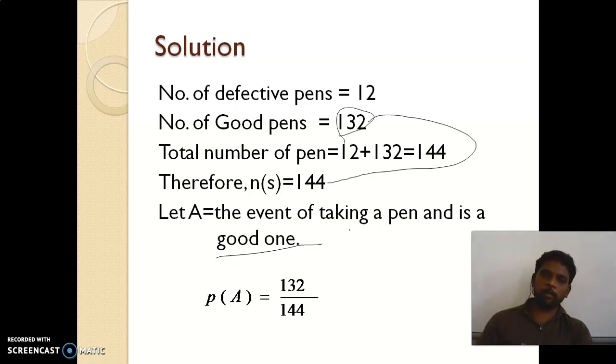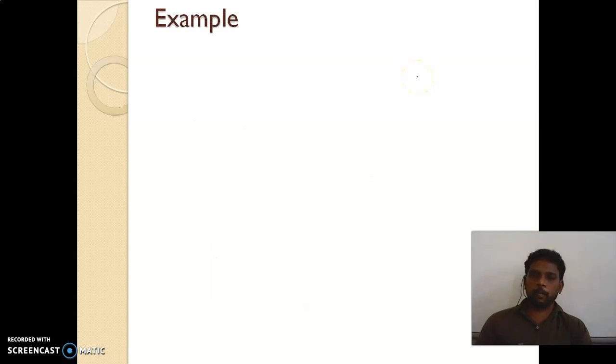How can you find out the probability of that one? The defective pens are 12, so 12 divided by 144, and the answer will come. Okay, look at the next example.